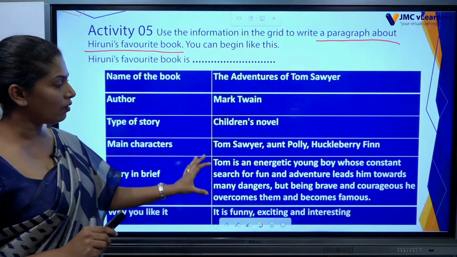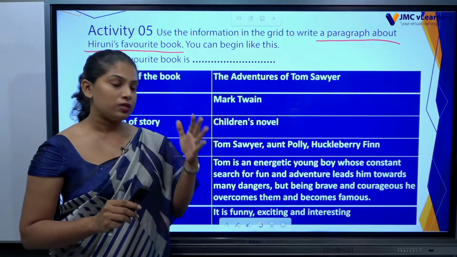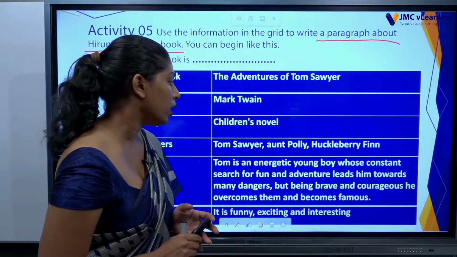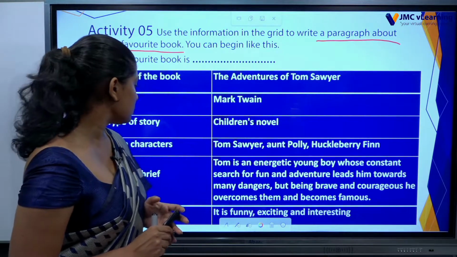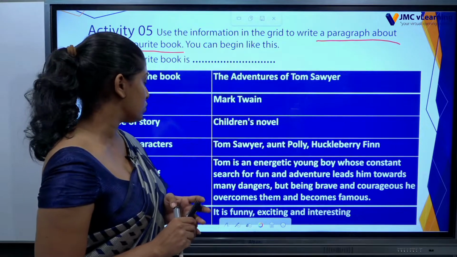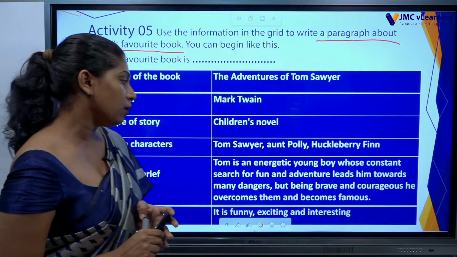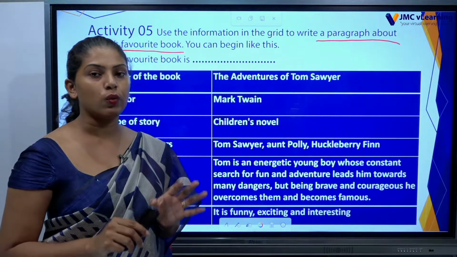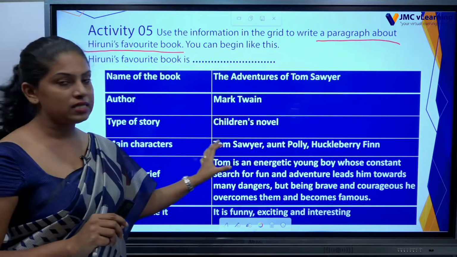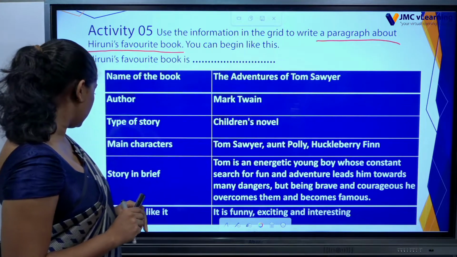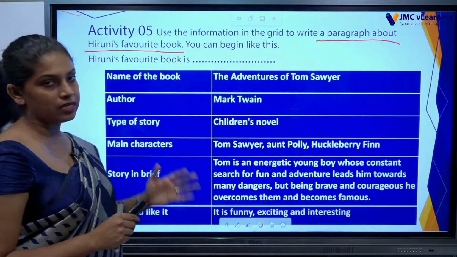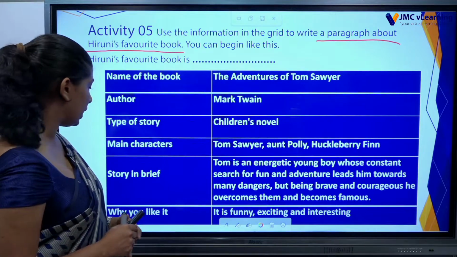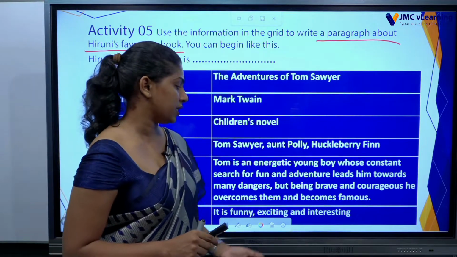Story in brief. Now they have given a brief story to us, which we can include in that paragraph. Tom is an energetic young boy whose constant search for fun and adventure leads him towards many dangers. But being brave and courageous, he overcomes them and becomes famous. So this story is about a boy. Then why does Hiruni like it? Because you are writing about Hiruni. Because it is funny, exciting and interesting.